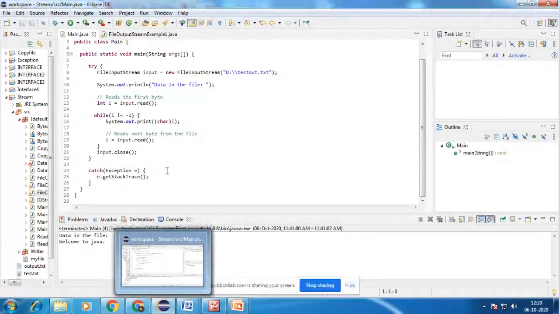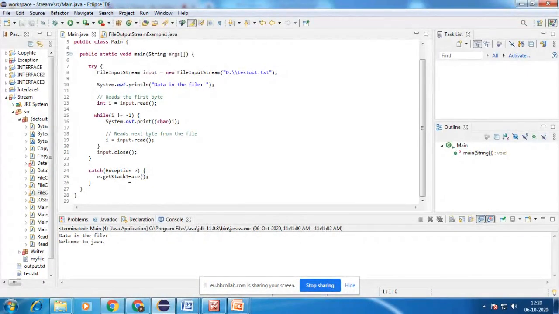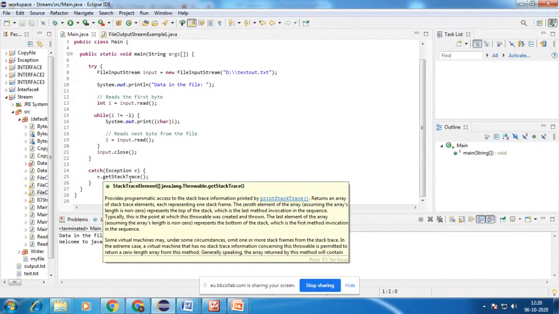We are also using the method called getStackTrace.